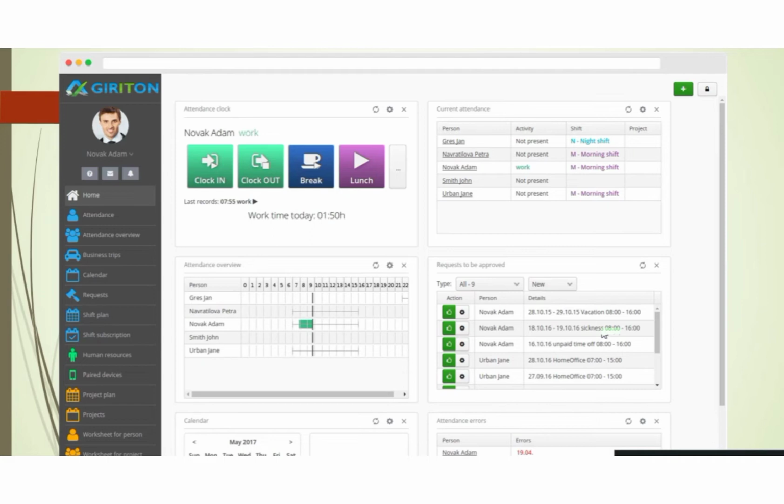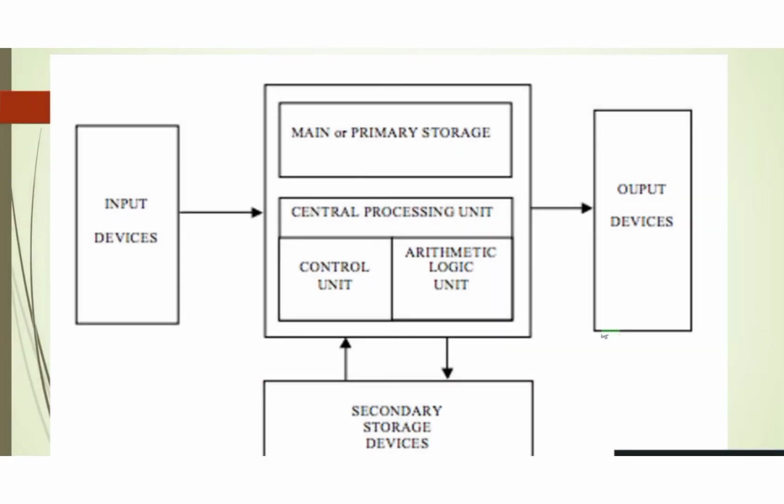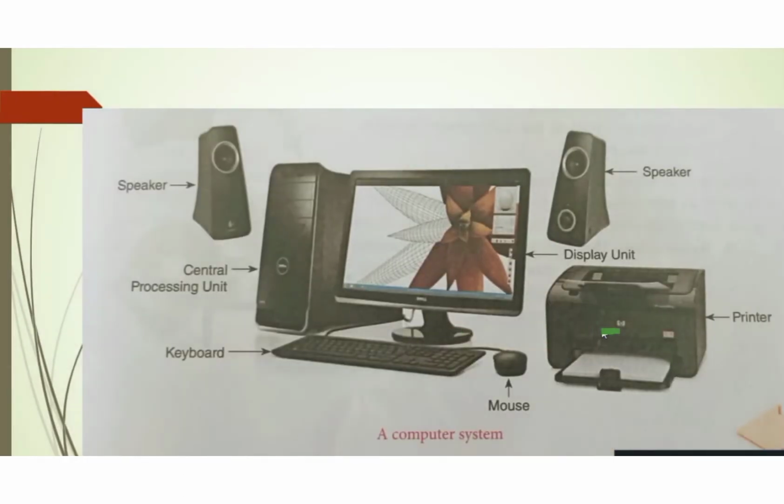Today it is very difficult to find something that cannot be done with the help of computer. Computer controls most of our activities. Hence, it is most important to develop the knowledge of information and technology. In this video, we will discuss the computer system and its components.